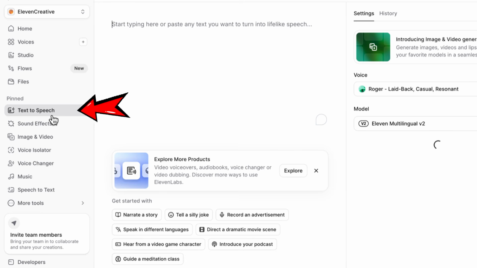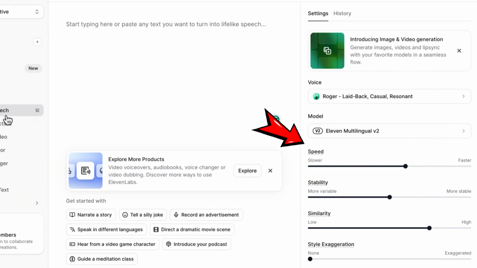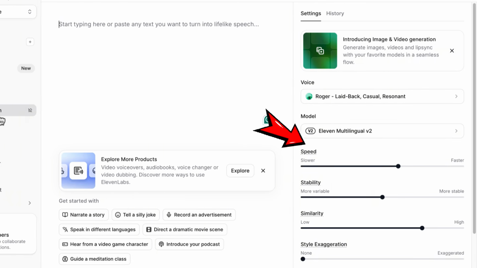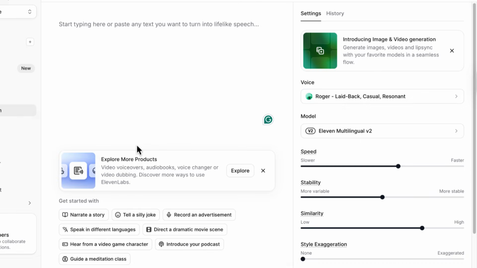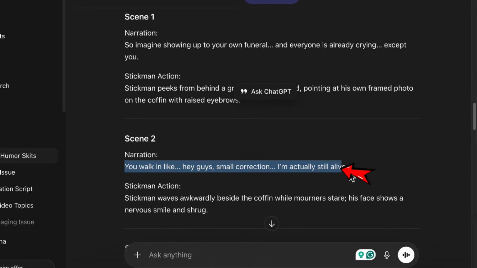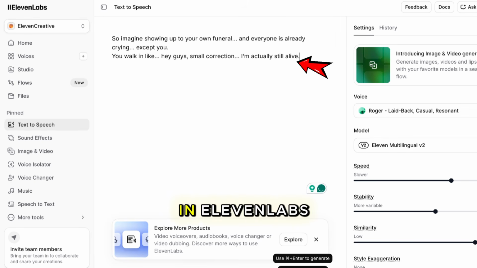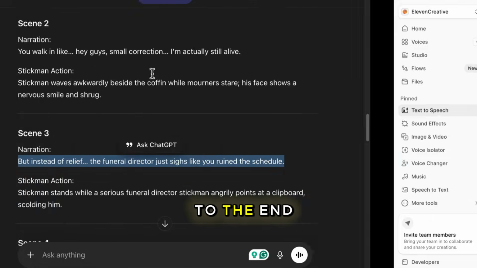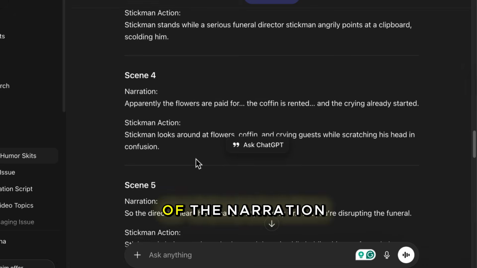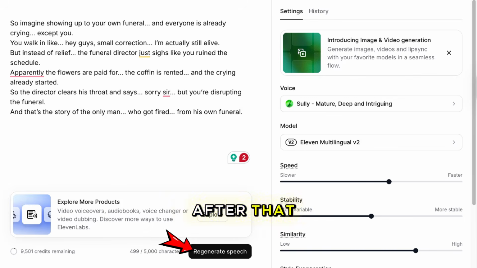After that, you click on text to speech. Then your voice menu opens up. Then after that, you move on to copying your scripts, the scenes, the narrations. Then you come and paste it back. You go on to copy the next narration from ChatGPT and then you come and paste it again in 11 Labs. You are going to repeat this process till you get to the end of the script or the end of the narration for all scenes. After that, the next step is to click on the generate button.